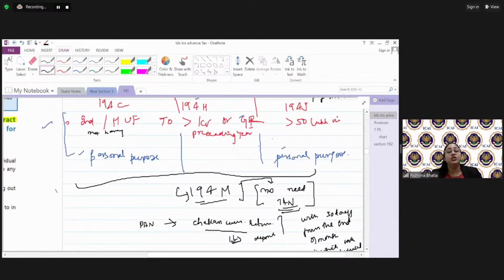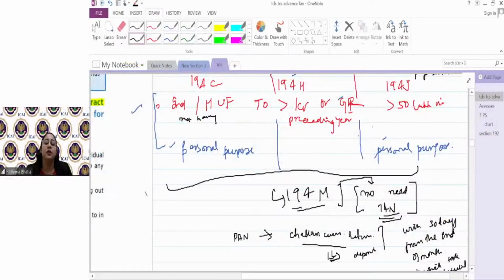तो 194 CHJ जिन पे applicable नहीं होता, those people who were not an eligible deductor under 194 CHJ, or the payments are not covered under C and J because of it being personal, all of that would be covered under 194M. So who would be the eligible deductor under 194M? The person who is not covered under CHJ because of them not having the turnovers, or because of them having the turnovers but making payments for personal purpose.